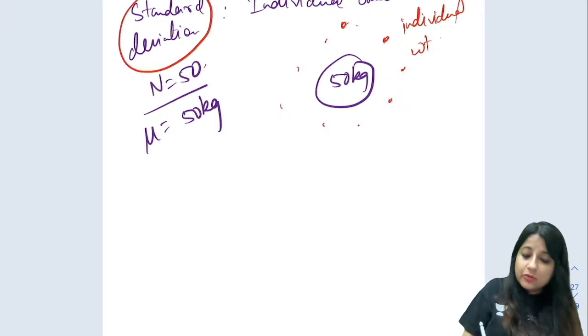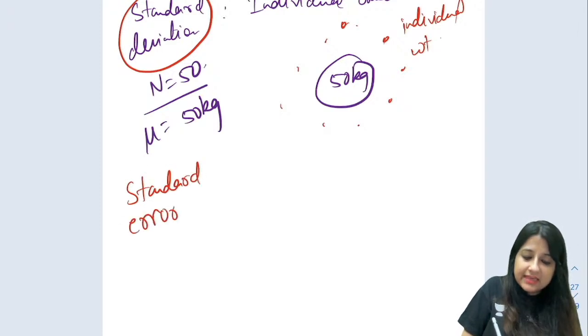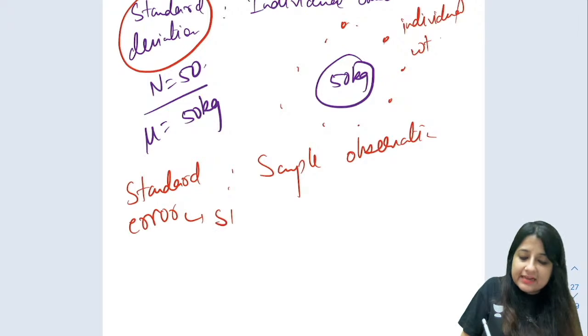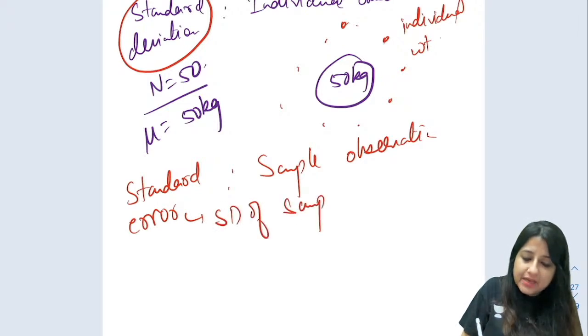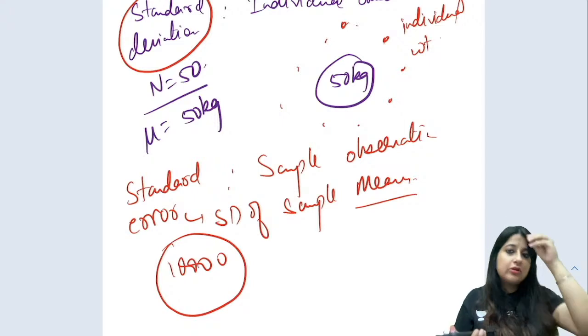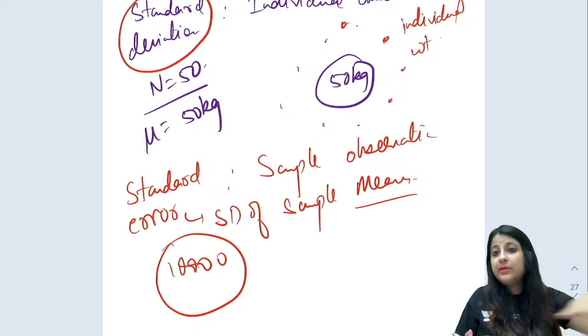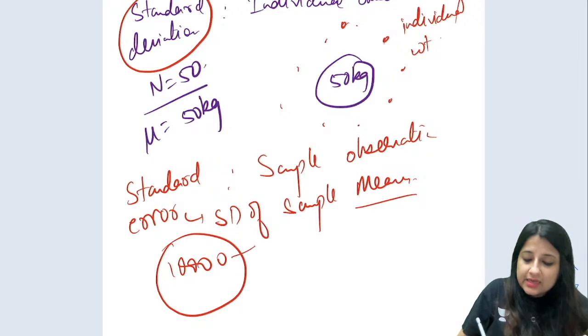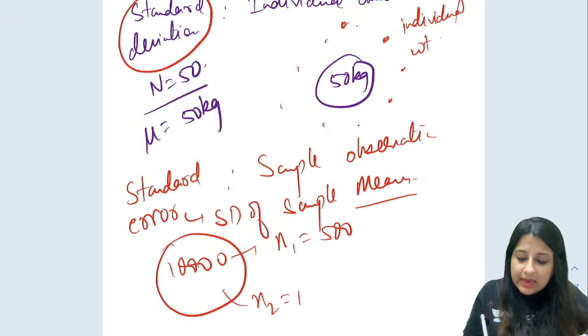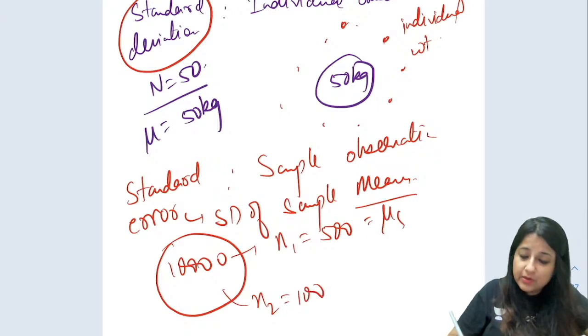Got it? But suppose now if I have samples, for sample observations we use standard error. What do I mean by that? It simply means it is the standard deviation of sample means. That means suppose there is a very big population of 10,000. Can I take the weight of everybody and calculate the mean weight? Not possible. So we take small samples, like we took 500, took 100, and we calculate the mean for that.